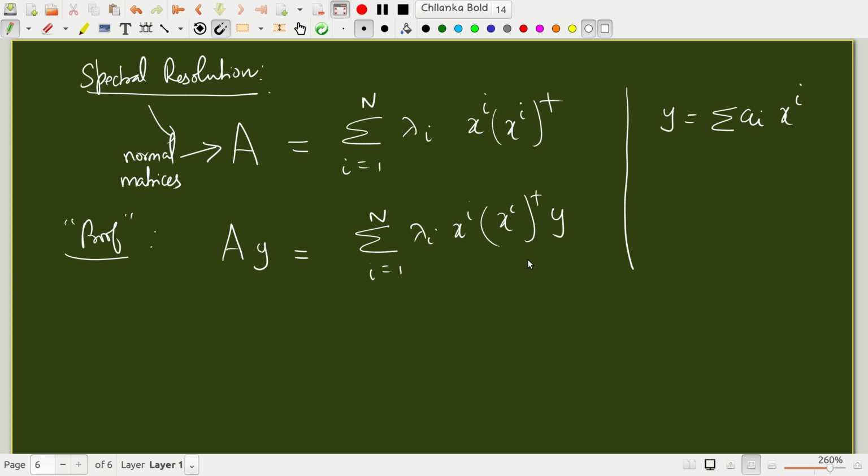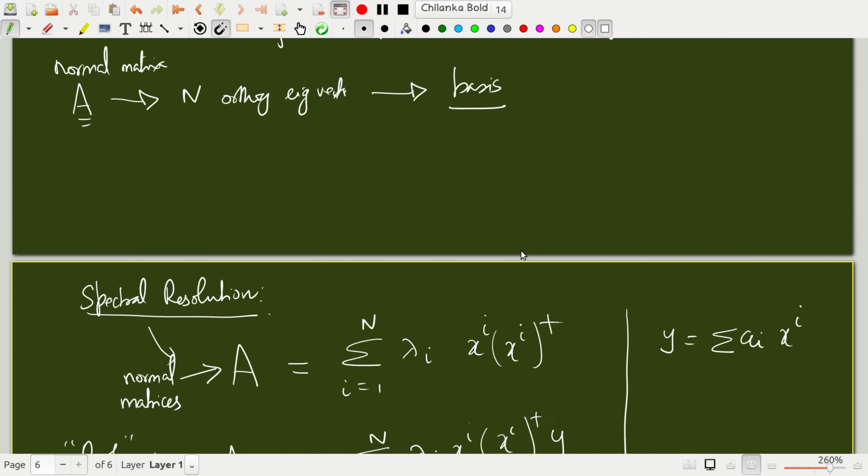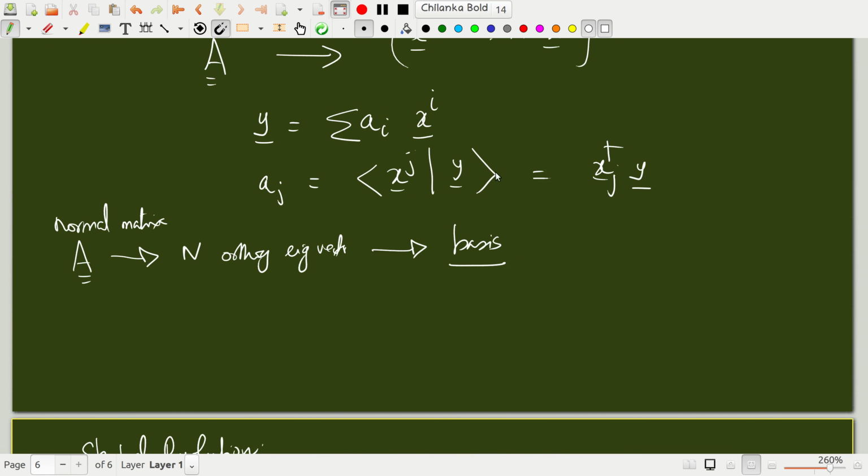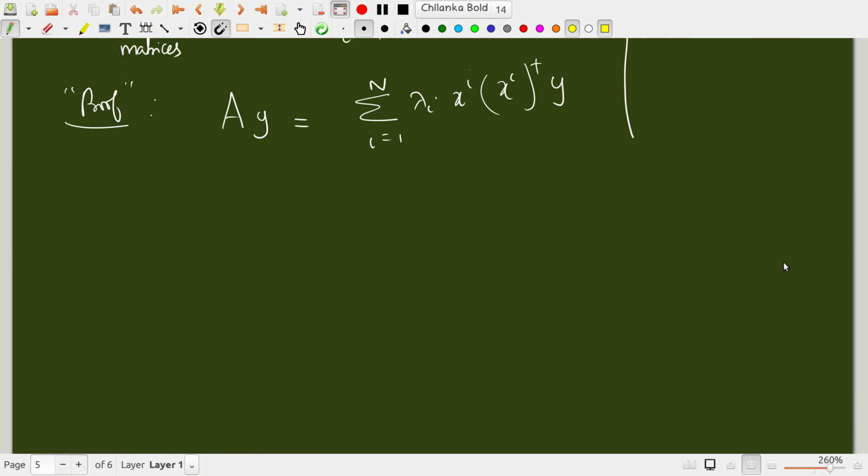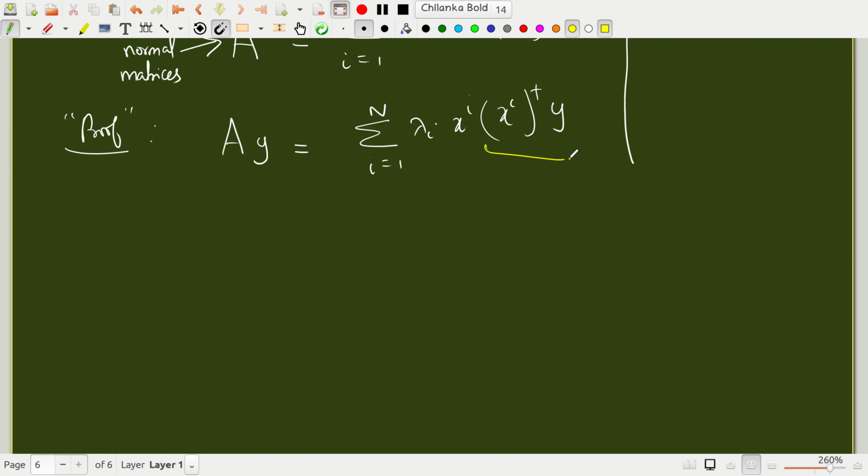Now if you look at the previous discussion, xj dagger y is aj, that means xi dagger y is ai. So what is this term? This term is simply ai.